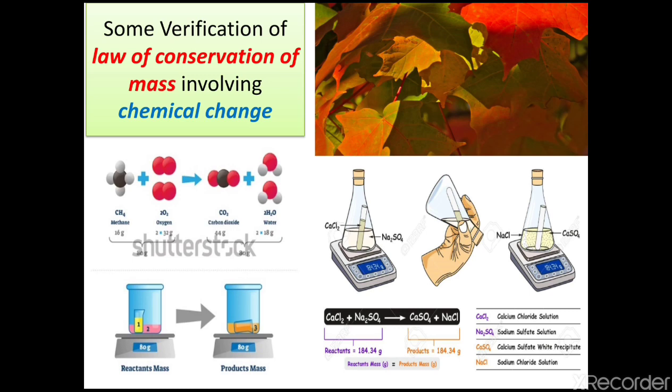Now some verification involving chemical changes. We also said before, when I clarified the definition of the law of conservation of mass, that this type of chemical reaction happens, and here the law of conservation of mass definitely holds. The law of conservation of mass is very important, and various types of mathematical problems will come from this topic. This is a very important topic for solving mathematical problems related to the law of conservation of mass.